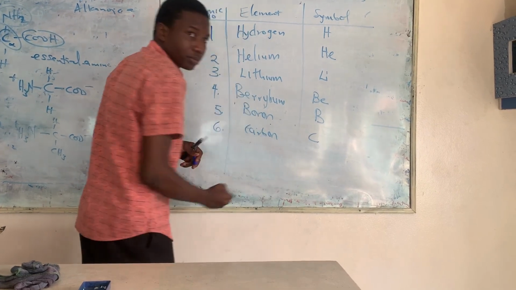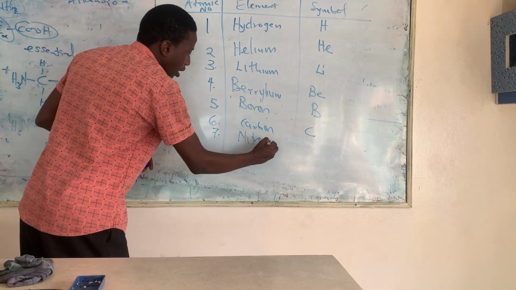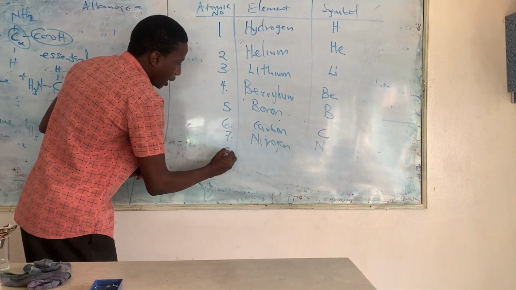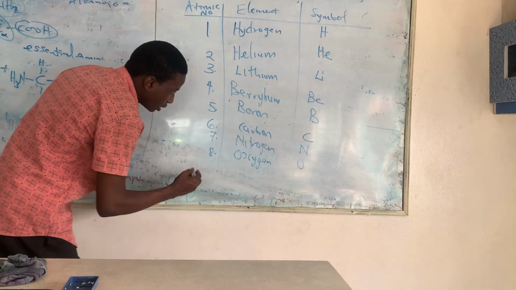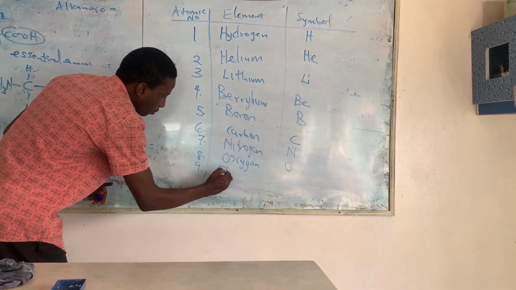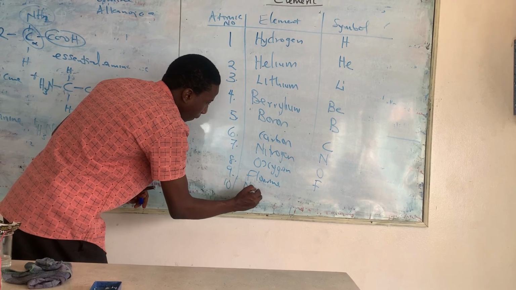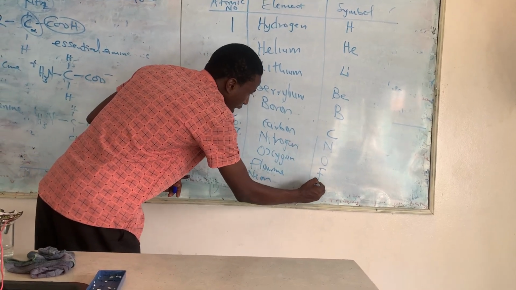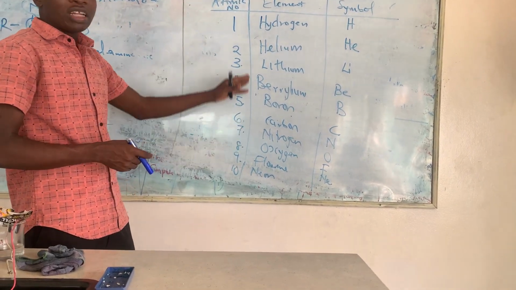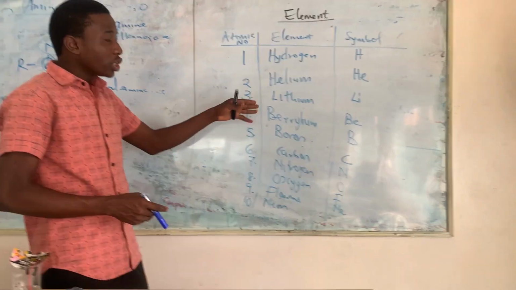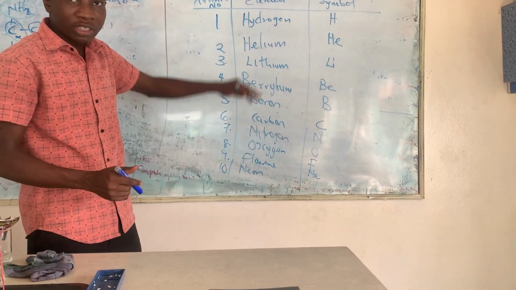The symbol is C. Number 7, nitrogen. The symbol is N. Number 8, oxygen. The symbol is O. Number 9, fluorine. The symbol is F. And number 10, neon. The symbol is Ne. So one of the things that you have to first know is the atomic number, the number that belongs to the periodic table. The hydrogen, helium, lithium, beryllium, boron, carbon, nitrogen, oxygen, fluorine, neon. These are the first 10.